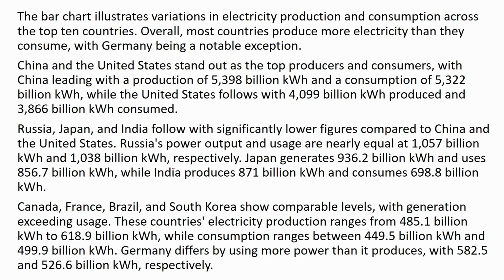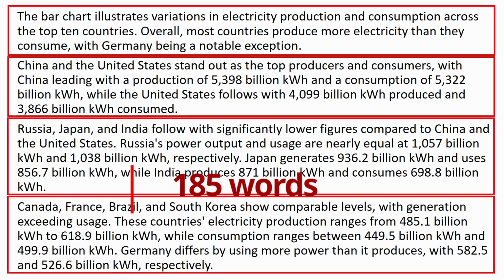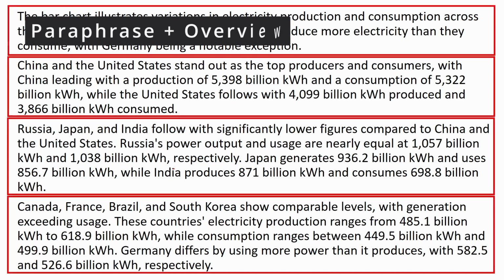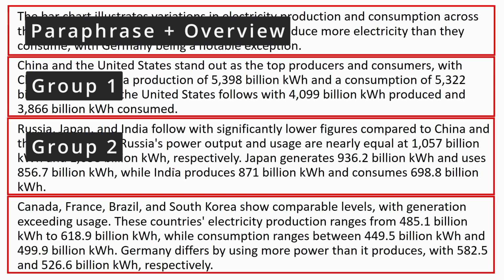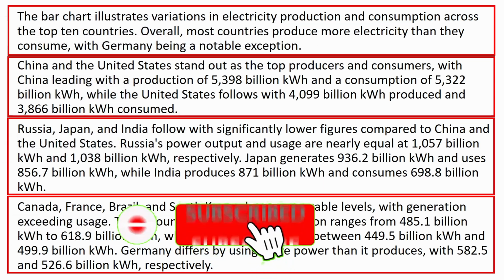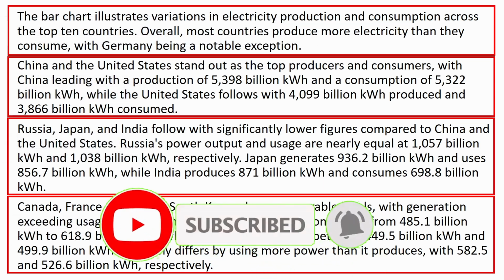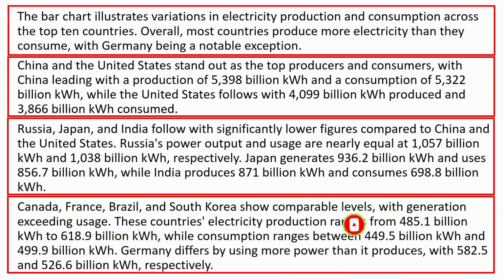All right, I wrote 182 words for this essay and I organized it in 4 paragraphs. In the first one, I simply paraphrased and wrote my overview. In my first body paragraph, I described Group 1, China and the United States. In the second one, I described the second group and I mentioned the details. And I did the same for the last group, Canada, France, Brazil, South Korea, and also Germany, and also mentioned the details. Remember, you don't write any numbers or details in the overview, but you have to mention the details in the body paragraphs. And when possible, put them together and group them and don't mention them one by one.